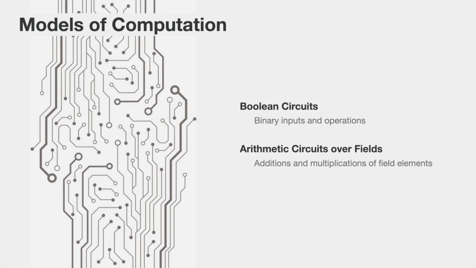What we commonly do in this case is we consider arithmetic circuits over fields, where the private inputs are field elements and the gate operations are additions and multiplications. Fields provide a very rich structure, which is very convenient for constructing actively secure protocols, but unfortunately fields is not exactly what we would like to do in the real world. In reality, we would like to compute arithmetic circuits over 32-bit integers or 64-bit integers, and these correspond to arithmetic circuits over rings. The problem with this model of computation is that it has a less rich structure, and it makes it harder to construct actively secure protocols.